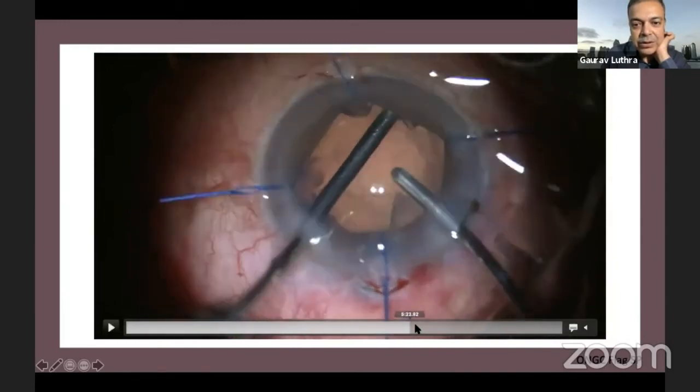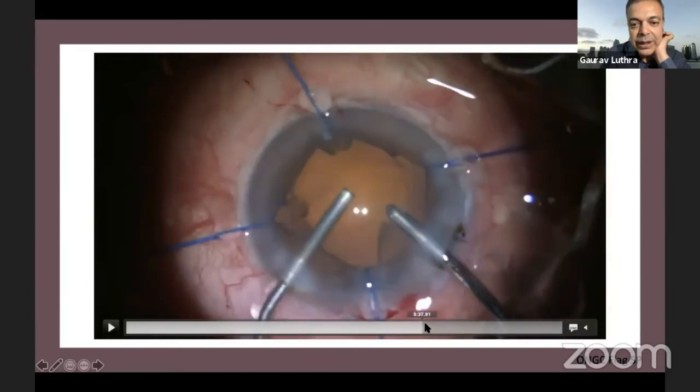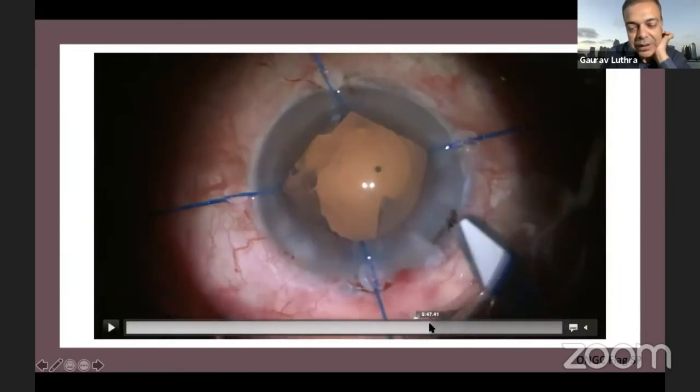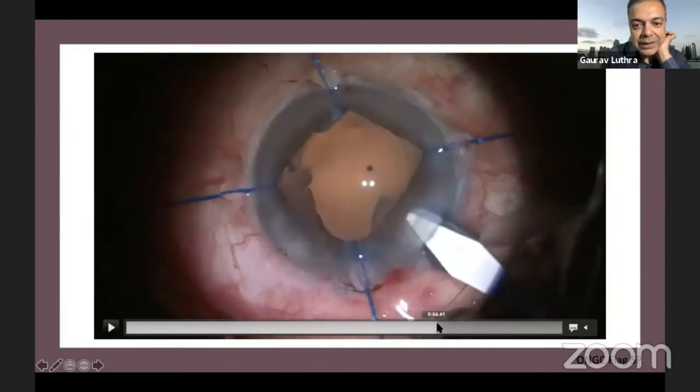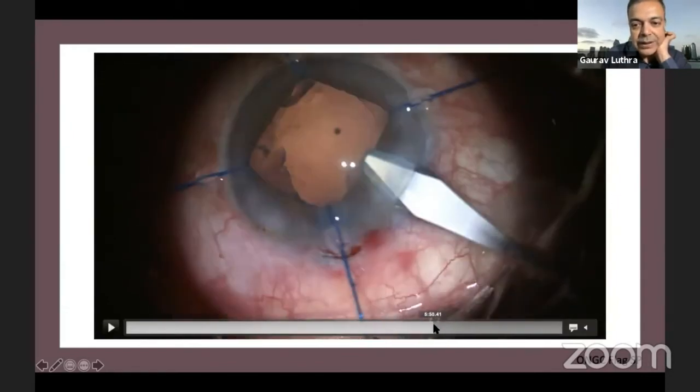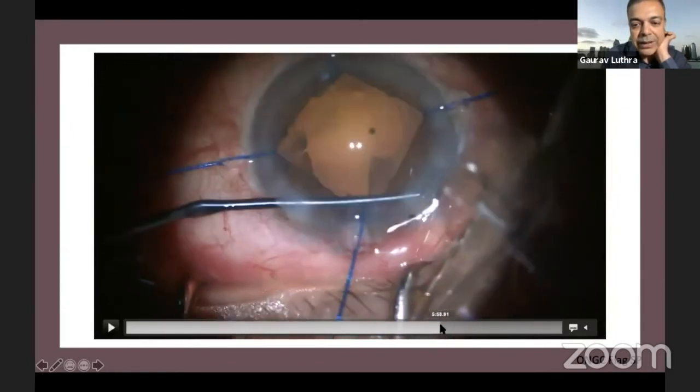Once the cortex is all gone, I'm in a better situation now, and I put in viscoelastic to make an assessment, as I want to use a 3-piece lens. And now you can see that I'm holding the iris with my left hand, because I know that this iris is going to tent up and come to the incision.